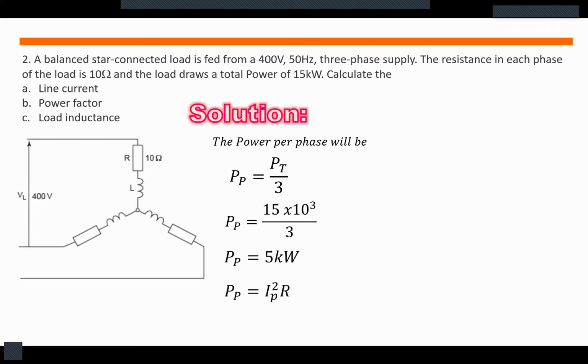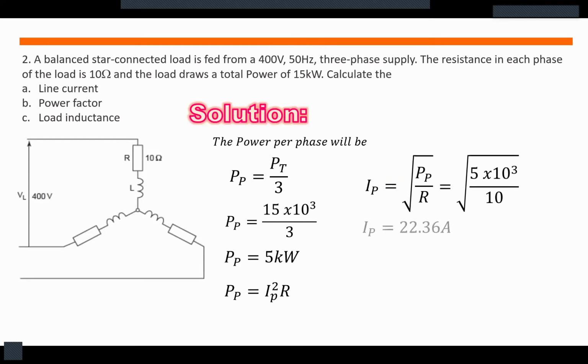From our power formula, we can solve for the phase current simply by taking the square root of power per phase all over the resistance. So substitute the values, and the phase current will be 22.36 amperes. So the line current is also equal to the phase current, so that is equal to 22.36 amperes.